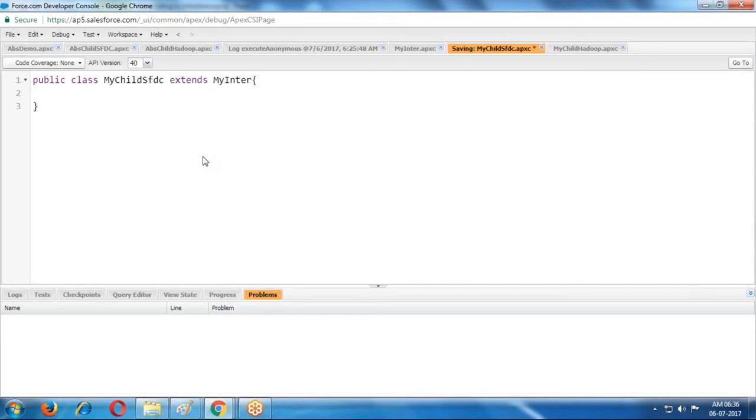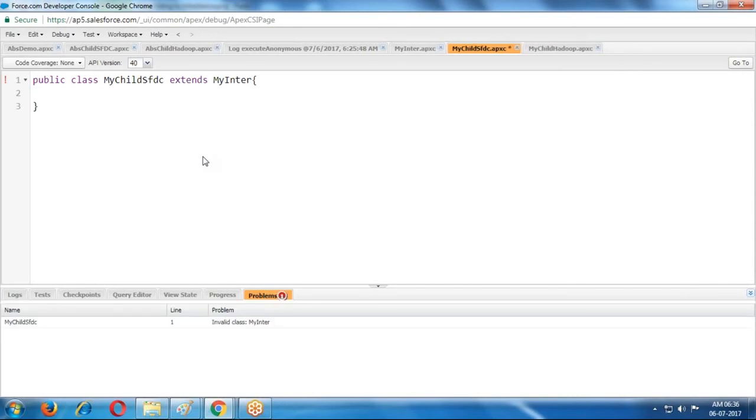Is it accepting? It is never accepted, so the class name is invalid. Only if it is class to class is extends allowed. Otherwise, if it is class to interface, implements is the keyword.